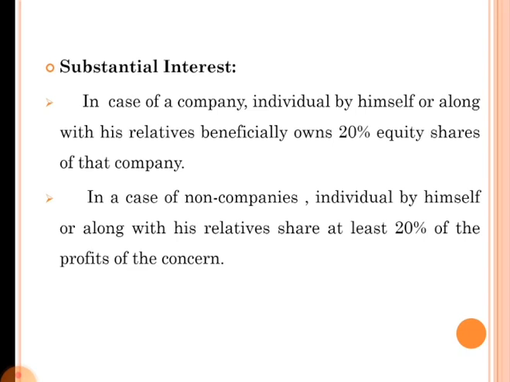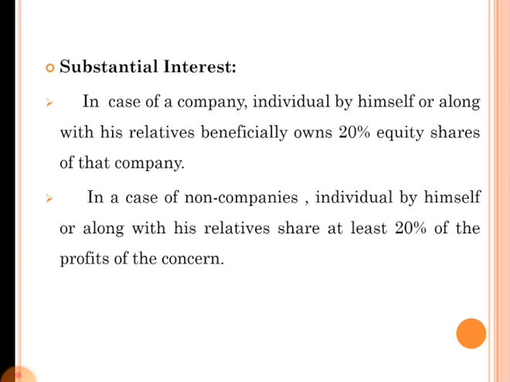In case of non-companies, the individual by himself or along with his relatives shares at least 20% of the profits of the concern. In case of non-companies or in any other field, where they are earning profit or income, that individual must have 20% of the profit from that work.